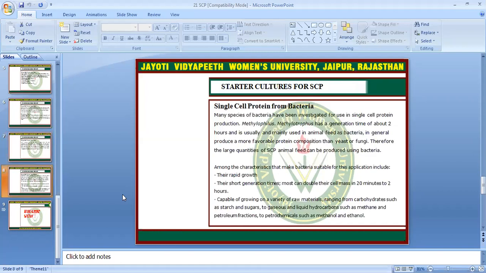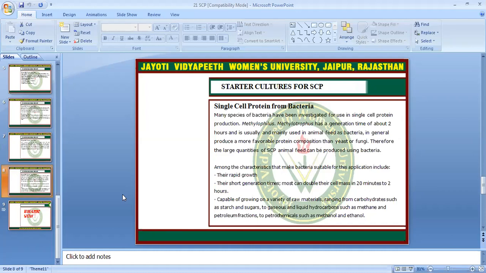Single cell proteins from bacteria. Many species of bacteria have been investigated for use in single cell protein production. Methylophilus has a generation time of about 2 hours and is mainly used in animal feed. Bacteria generally produce a more favorable protein composition than yeast or fungi. Therefore, large quantities of SCP animal feed can be produced using bacteria.